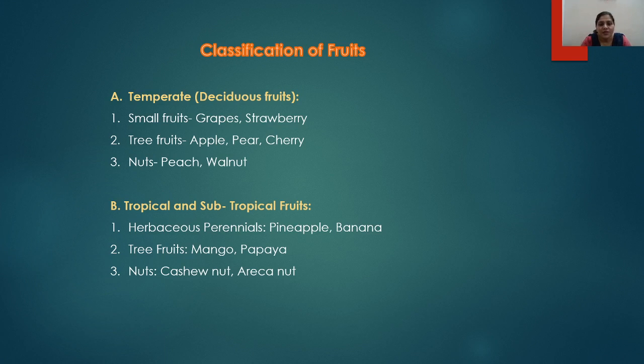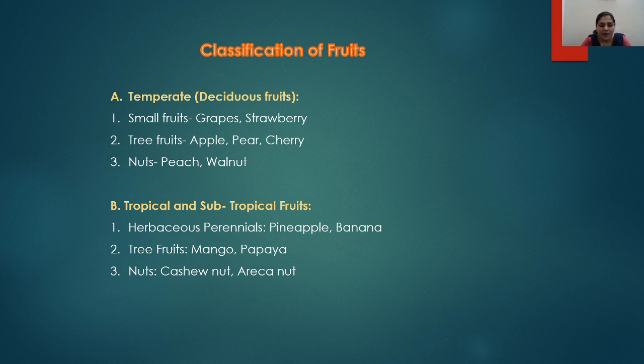Then the classification of fruits. These are mainly divided into two: the temperate fruits and the tropical and subtropical fruits. Temperate fruits are also called the deciduous fruits. In this again they are divided into three. The first one is the small fruits. The size of the fruits is comparatively small. Examples include grapes and strawberry.